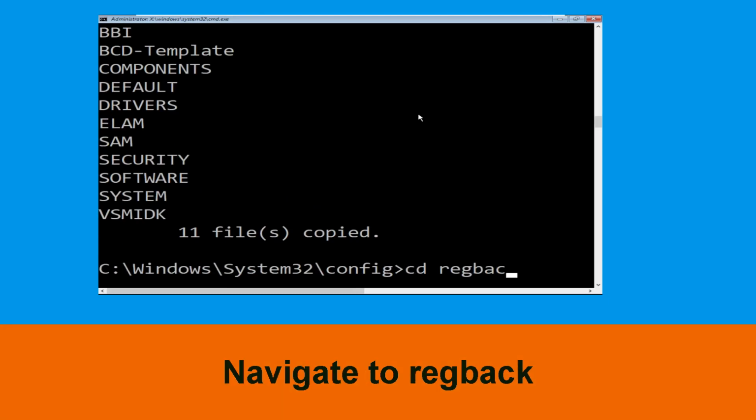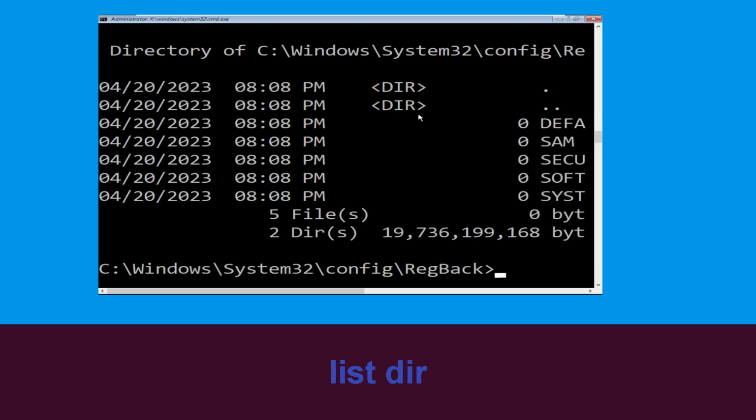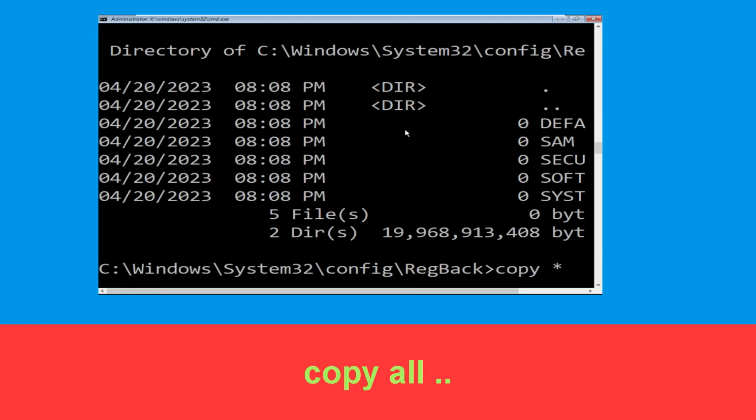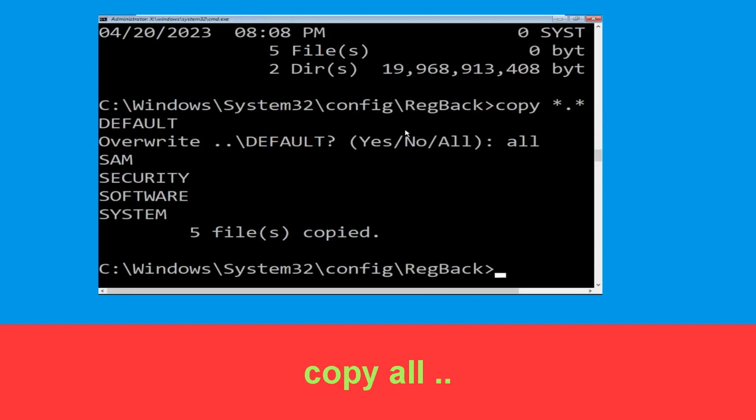Type in cd regback, then simply hit enter. Execute this command. Type dir, then simply hit enter. Now execute this command. Type in copy * and then hit enter. After that, type all and again hit enter to execute the command.